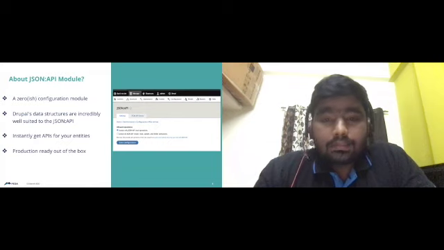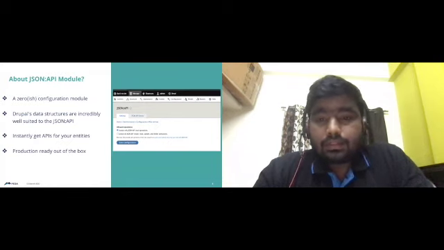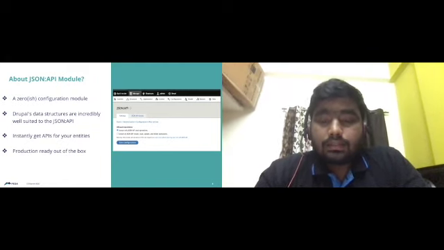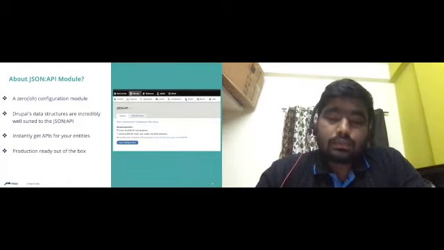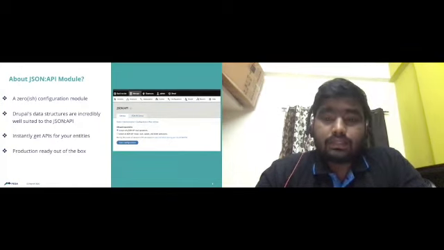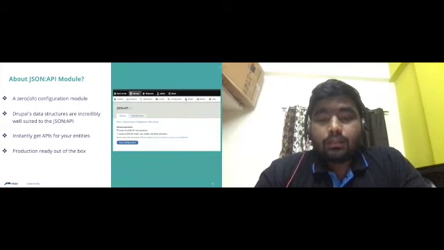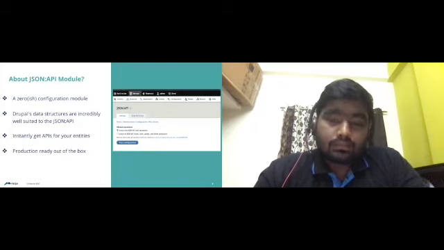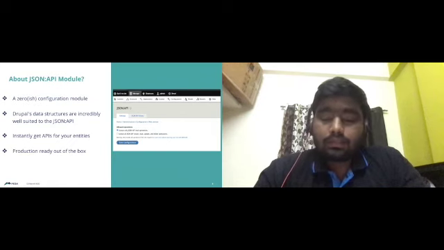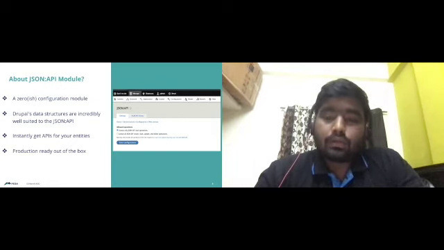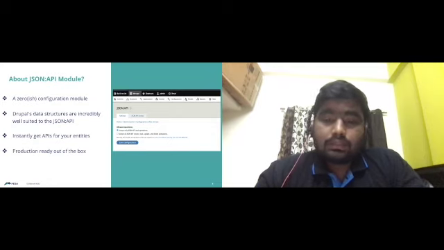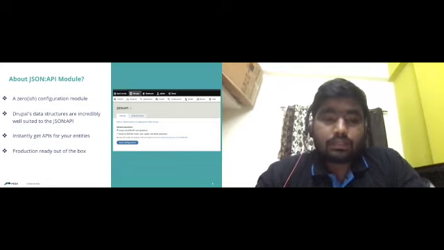Next, if you can see this screenshot on the right side, this is the JSON API configuration page. There are no additional configurations here. Whenever you install the module and visit this configuration page, by default it is set to accept only JSON API read operations. If you need additional operations like create, update, or delete as per client needs, then you can choose to accept all JSON API operations. So this is about the JSON API configuration page in the backend.